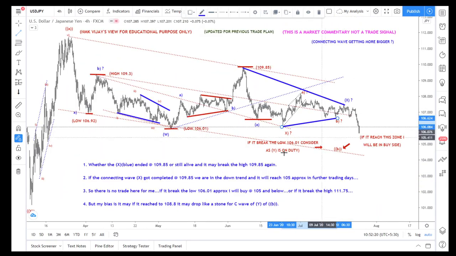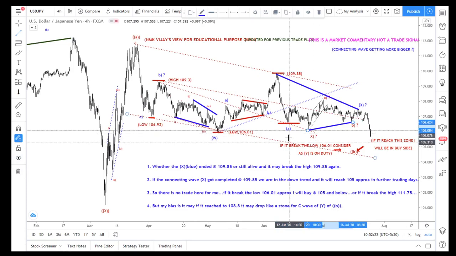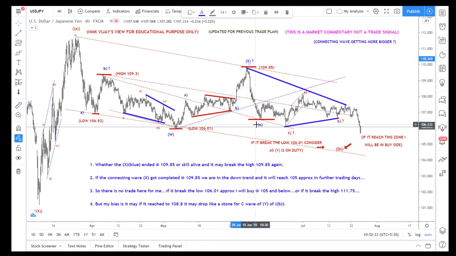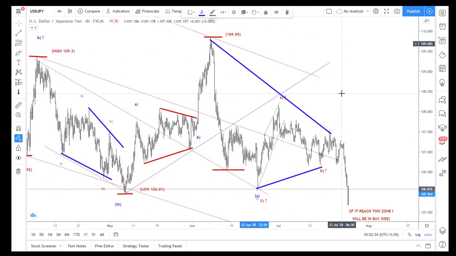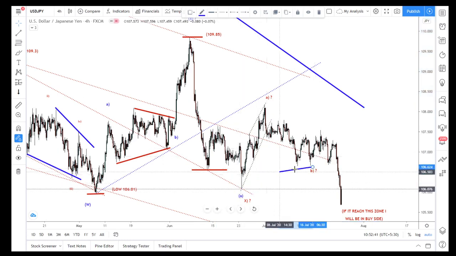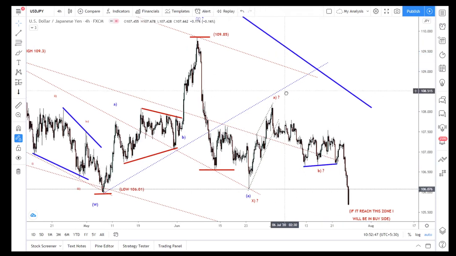So we can see right now, in the past I did it like this, a kind of triangle. Now I got a new idea also. So this becomes W, X. So this becomes A also. So A, B, C, D, E. Yeah, this becomes a triangle also. Wow. This becomes a triangle.